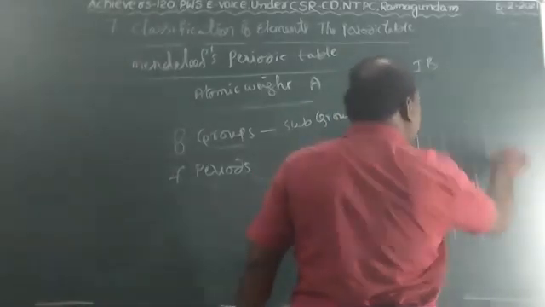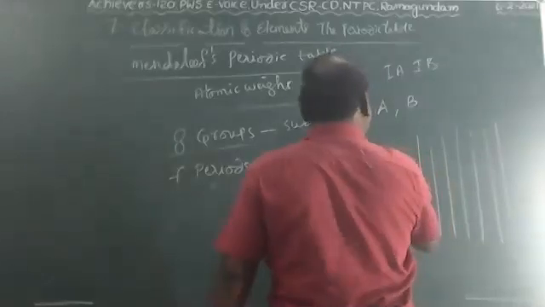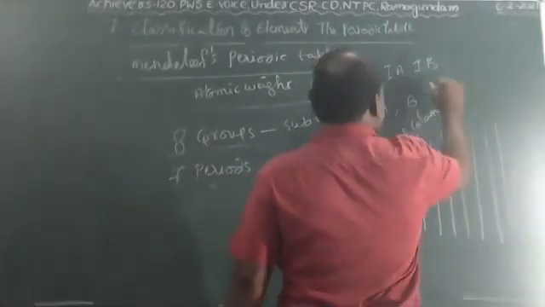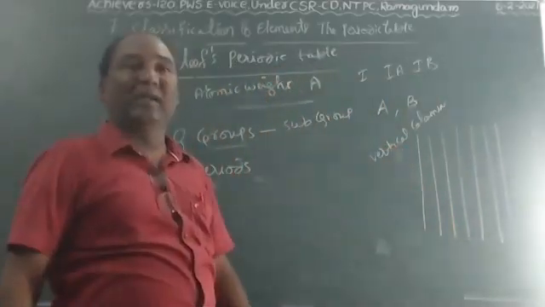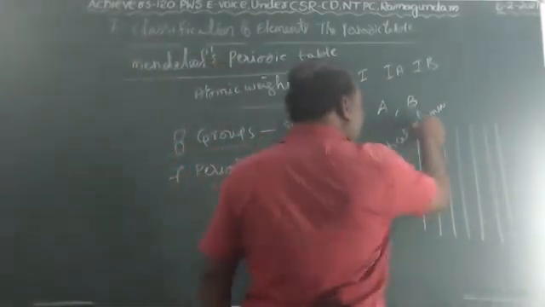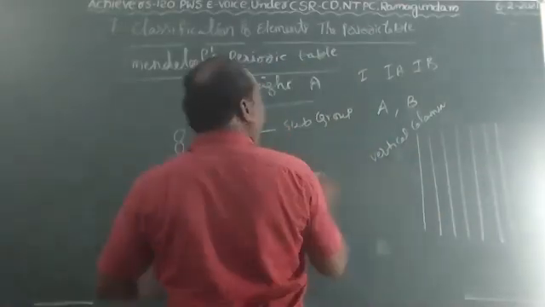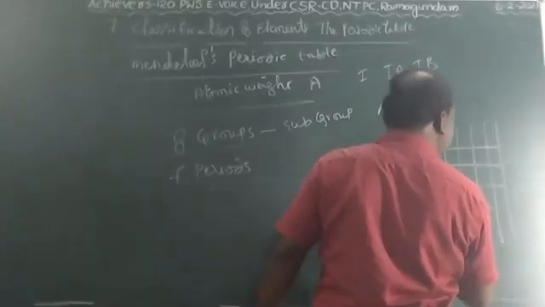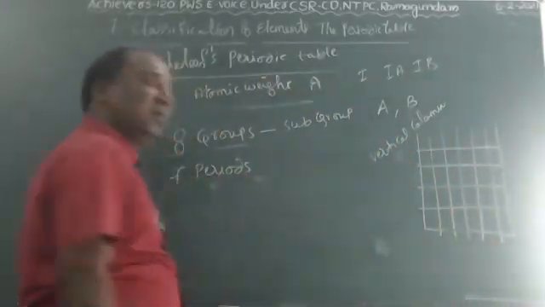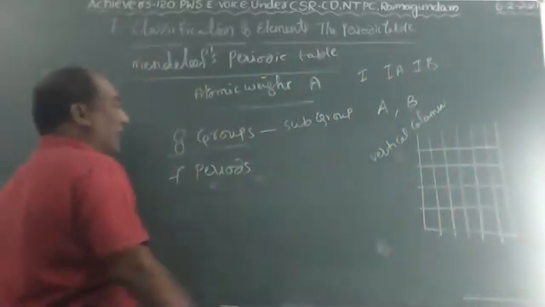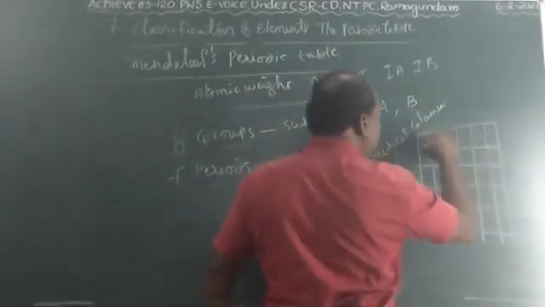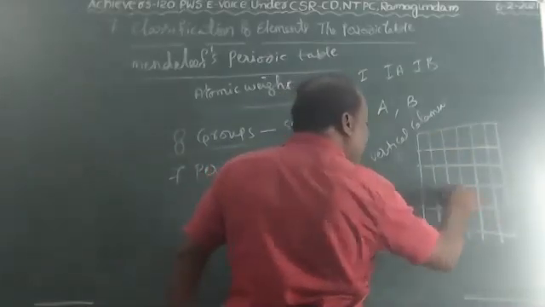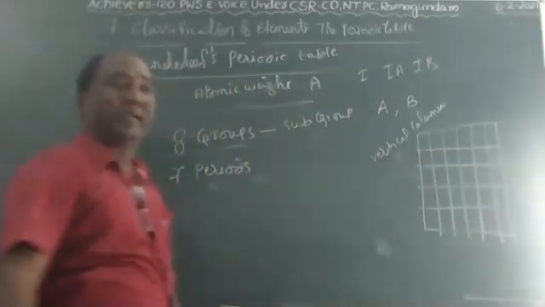Vertical columns in a periodic table are called groups. The horizontal rows in a periodic table are called periods. See, this is vertical; vertical columns we call groups. Horizontal rows we call periods.